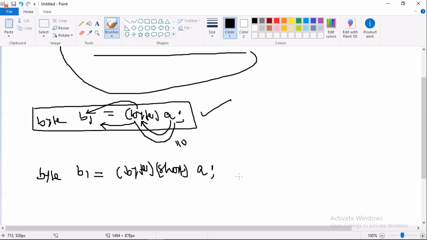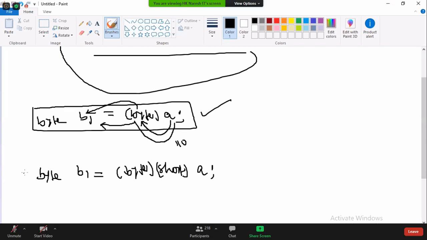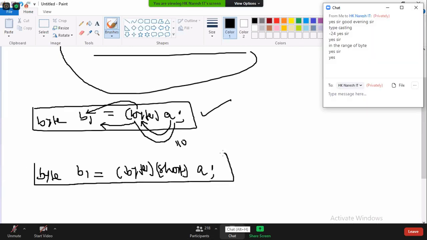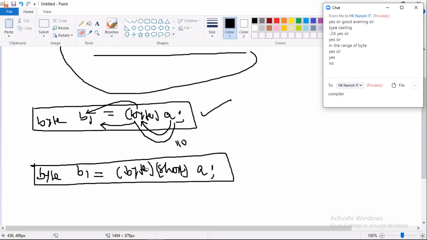Can you use multiple cast operators? Is it allowed or not allowed? If you say not allowed, you must tell me the problem. What is the problem? What will the cast operator do?